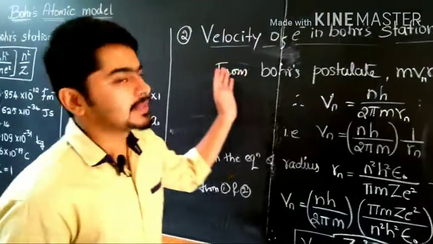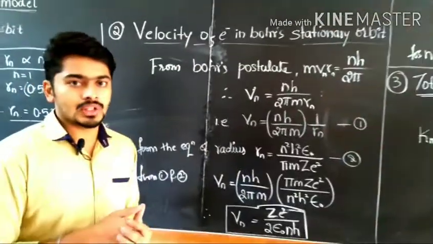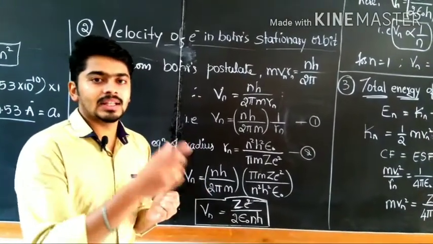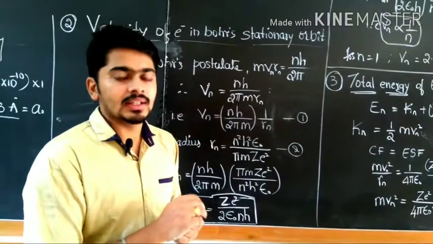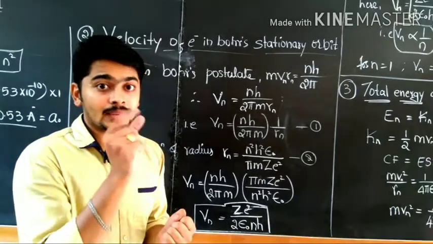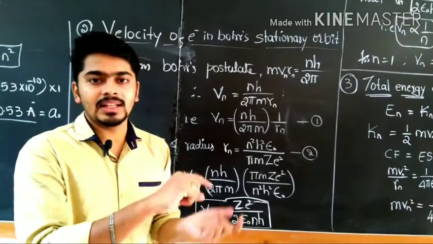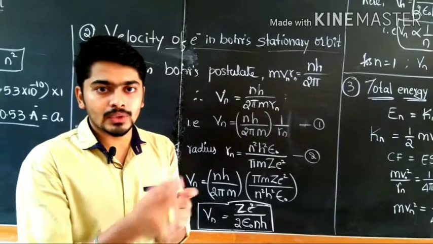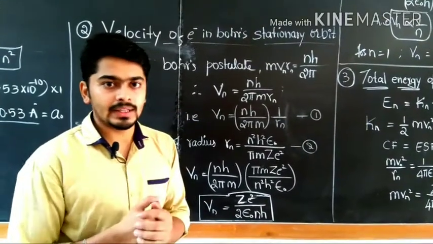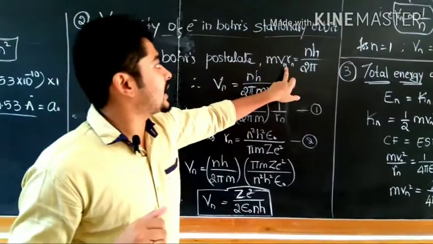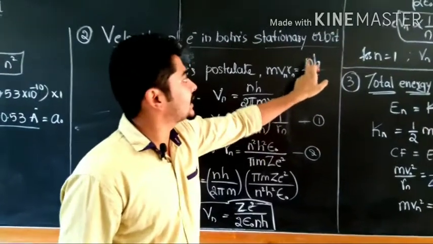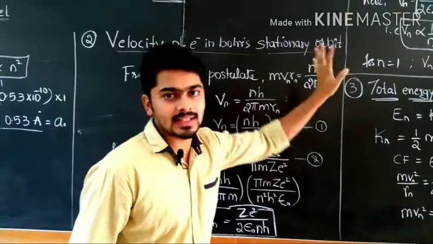According to Bohr's second postulate, electrons revolve around the nucleus with certain angular momentum, which is an integral multiple of h divided by 2 pi. I have written here MVR, nothing but angular momentum. Angular momentum equals nh by 2 pi. This is the second postulate.